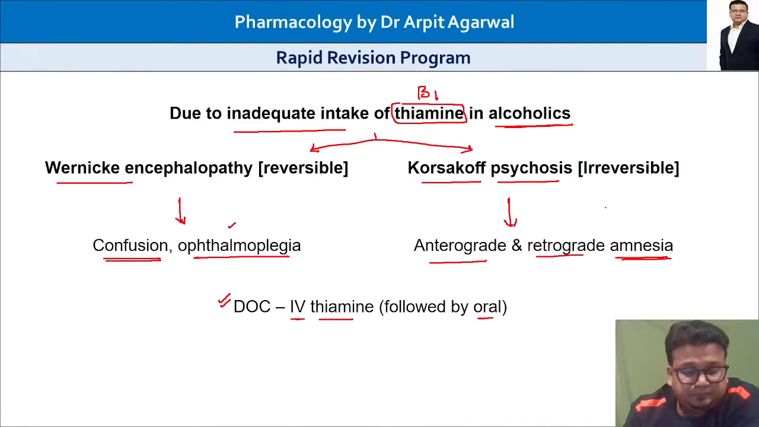So clear everyone? In Wernicke encephalopathy, you are looking for confusion. In Korsakoff psychosis, you are looking for amnesia. Very important. Sometimes they ask you in psychiatry to distinguish between them. The drug of choice is IV vitamin B1 or thiamine. So a very important slide, and I hope everybody is now clear. Give me a thumbs up if everybody is clear on this point.